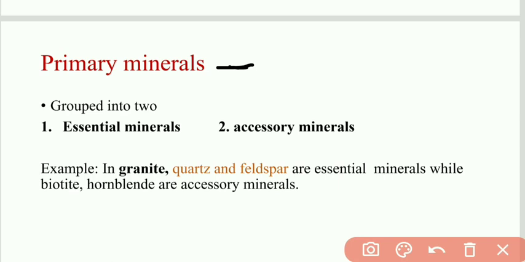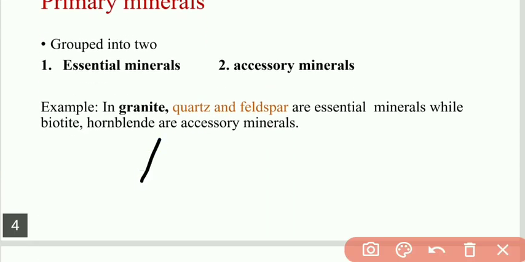So primary minerals are those formed either from the magma or the lava. In metamorphic rocks there are also minerals which form beneath the earth's surface. You will understand this next in secondary minerals. Now first we will see the primary minerals. In primary minerals, there are again two subtypes: essential minerals and accessory minerals.